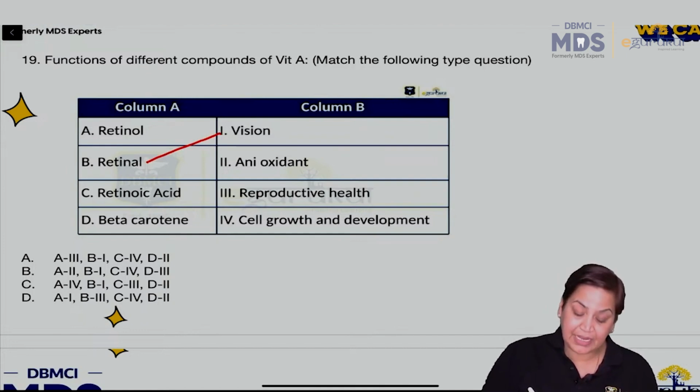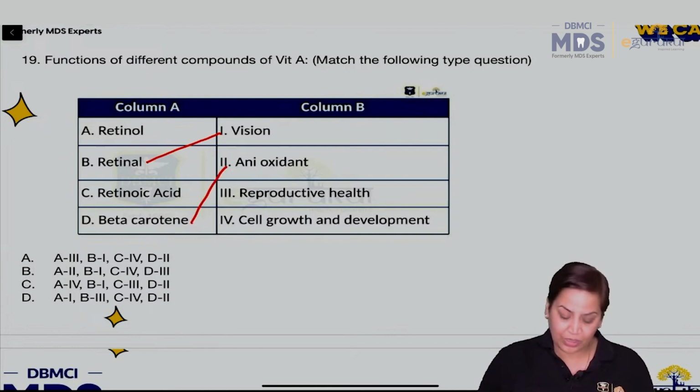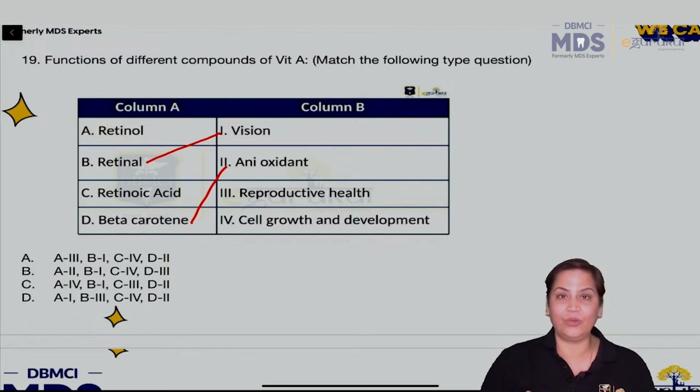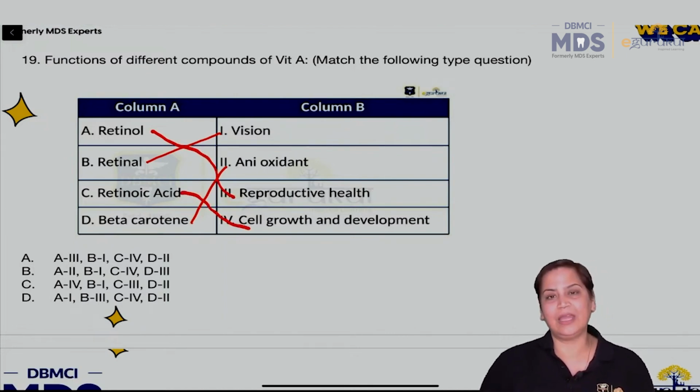Okay. Beta carotene, we all know it is an antioxidant. So two things you know. Now you have to look for the options, because most of the students again get confused between retinol and retinoic acid. Now look for the option in which retinol is for vision. Three options are there. Then I told you beta carotene is for an antioxidant. So if you see, retinol is for reproduction and retinoic acid is for cell growth and development.